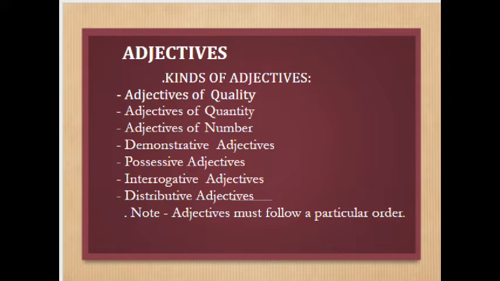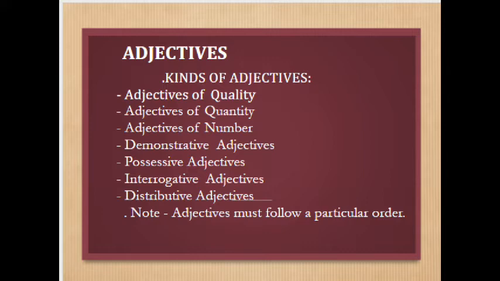I am not going to give the detail about all these adjectives because it has already been finished in the month of April. I suggest you watch all those videos which were uploaded in the month of April.